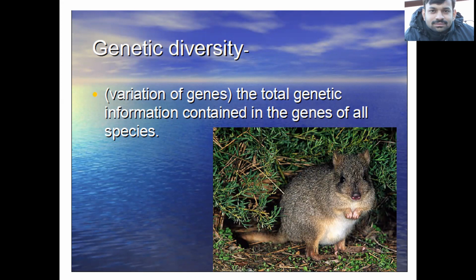So what is meant by this? As the name suggests, it is related to genes. So it says the variation of genes, that is the total genetic information contained in the genes of all the species. Genetic diversity is all the different genes contained in all individual plants, animals, fungi, and microorganisms, and so on. It occurs within a species as well as between the species. So genetic diversity can occur within a species and across the species also.